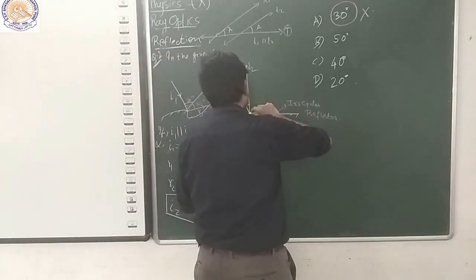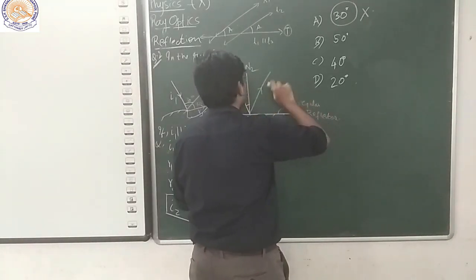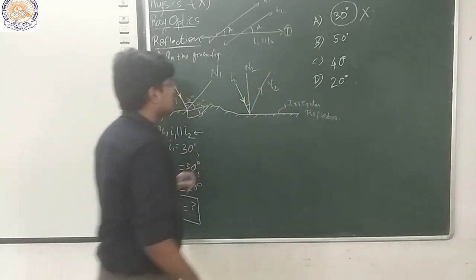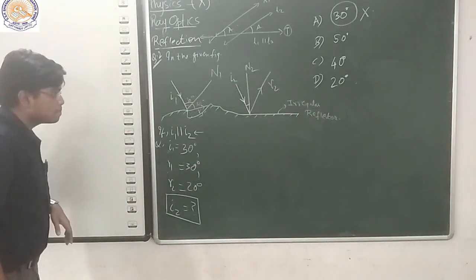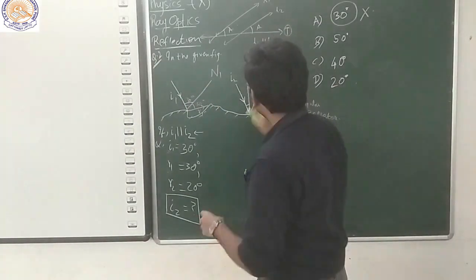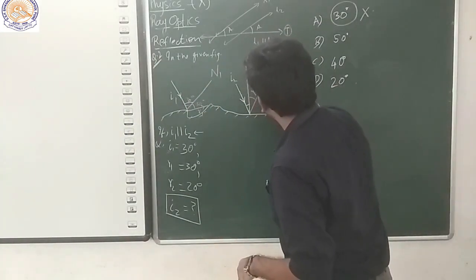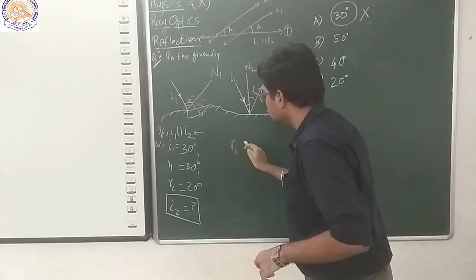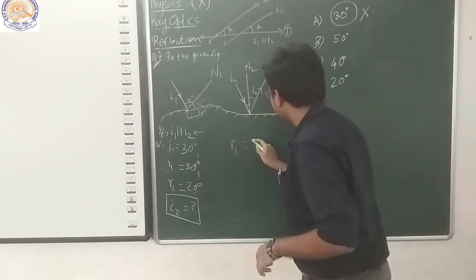Now to solve this question, what we need is the given thing. Now here it is given that the angle of reflection of the second ray, R2, is 20 degrees.